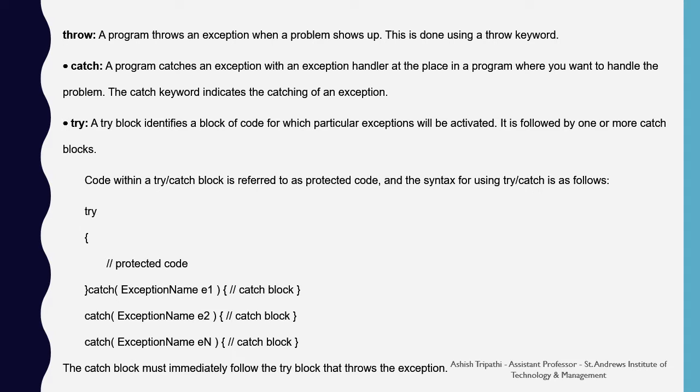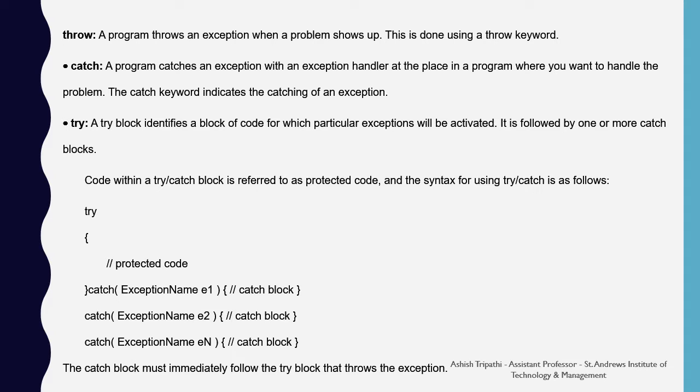Catch. A program catches an exception with an exception handler at the place in a program where you want to handle the problem. The catch keyword indicates the catching of an exception. Try. A try block identifies a block of code for which particular exceptions will be activated. It is followed by one or more catch blocks.